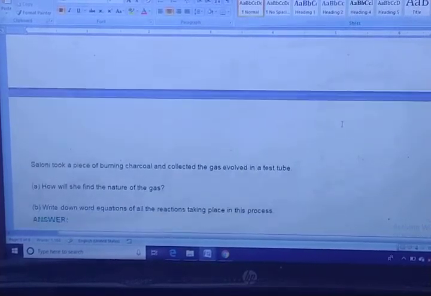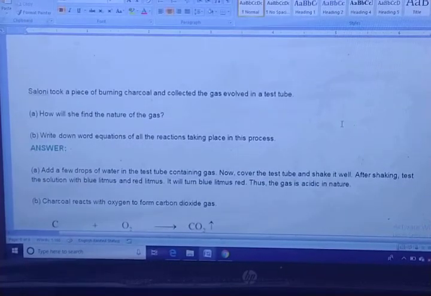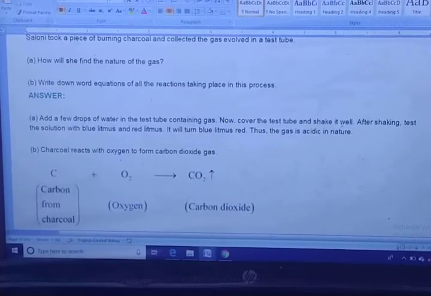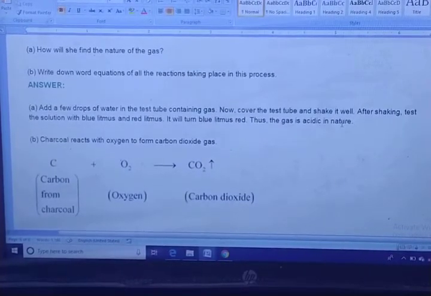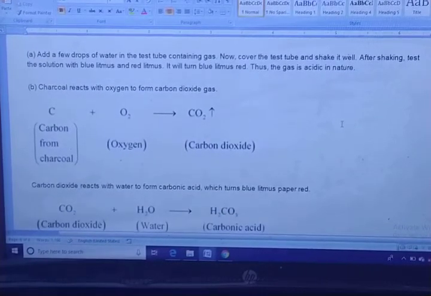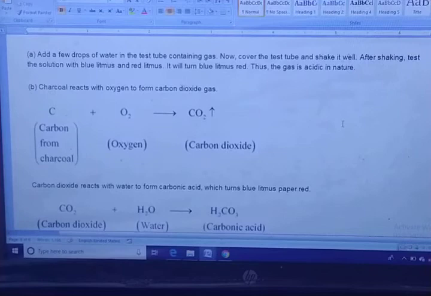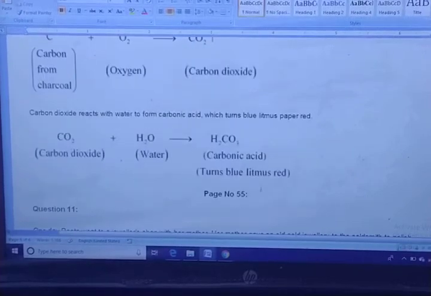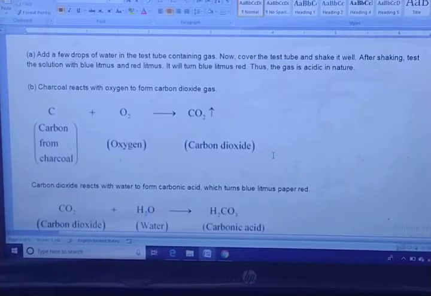Now the 10th question. Saloni took a piece of burning charcoal and collected the gas evolved in a test tube. How will she find the nature of the gas? Write down the word equations for all the reactions taking place in this process. You can write this answer in your own words also. Charcoal reacts with oxygen: carbon plus oxygen gives carbon dioxide, and carbon dioxide plus water gives carbonic acid. These are the main two reactions, and you can write them.